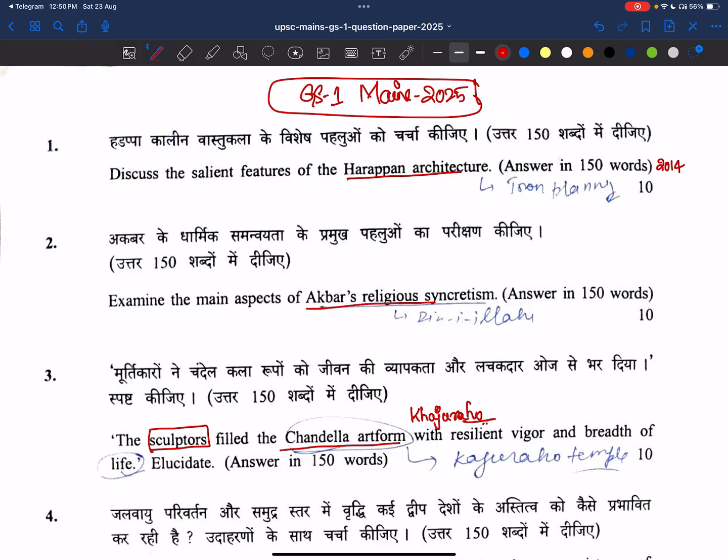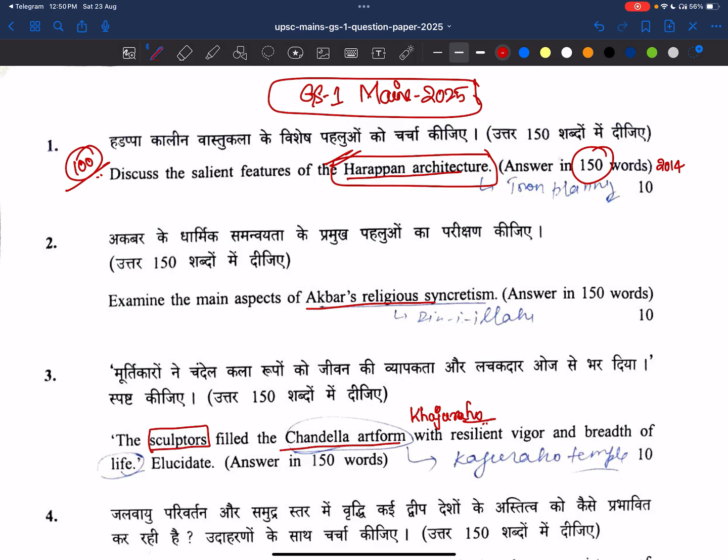See here, first question: discuss the salient features of Harappan architecture. See here, direct question, 10 markers. We know how Harappan civilization is very important. Of course, the discovery of Harappan civilization has completed 100 years, so this was in the news, and also this is a repeated theme. Even in prelims, we have seen many questions asked. Whoever has anthropology as an option will definitely find this question familiar, because in anthropology also we have the Harappan syllabus in the archaeology chapter.